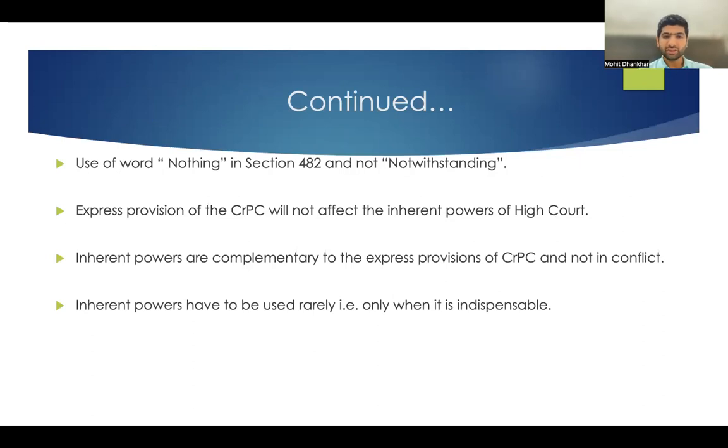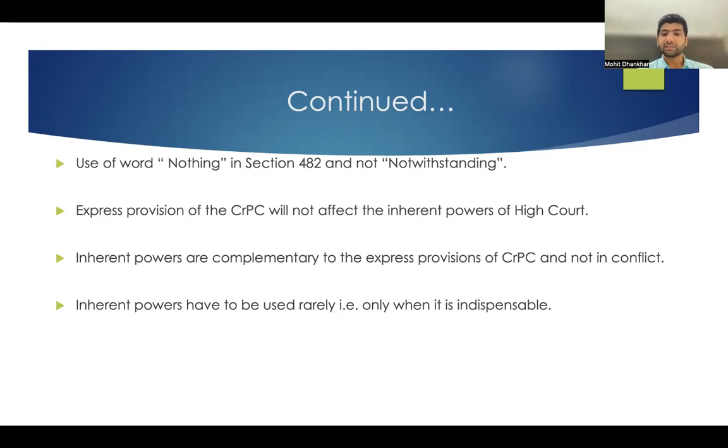The use of word nothing in section 482 and notwithstanding, I explained. The purpose was basically to make it a complementary and not to give overriding effect to the powers of High Court in view of the express provisions of the CRPC. Section 482 की powers तभी exercise होती हैं, has to be exercised by the High Court only when there is no express provision there.